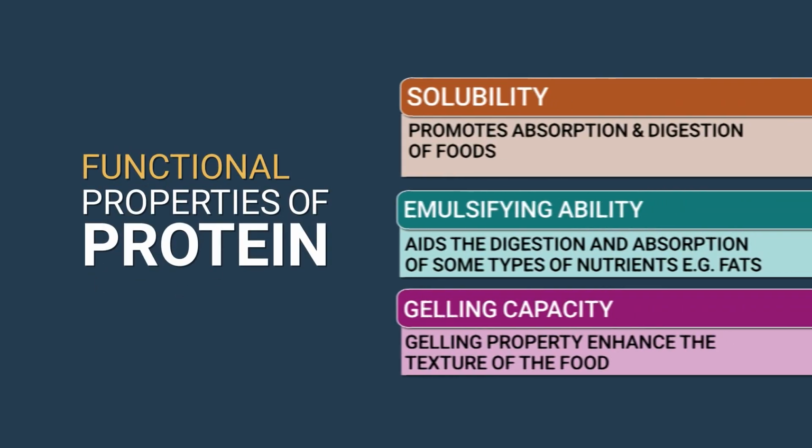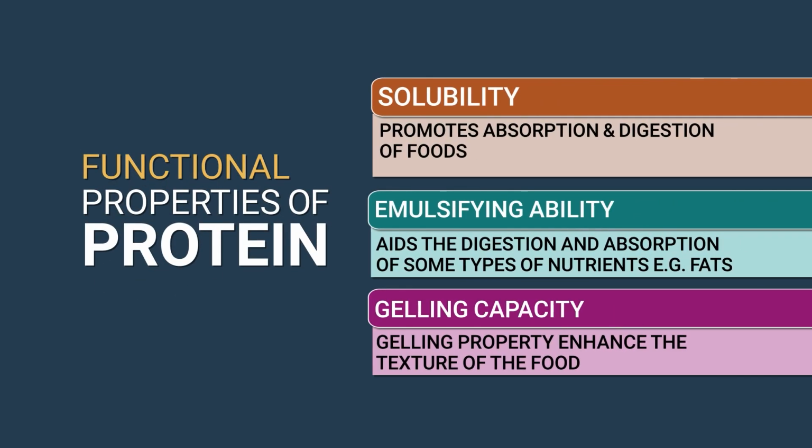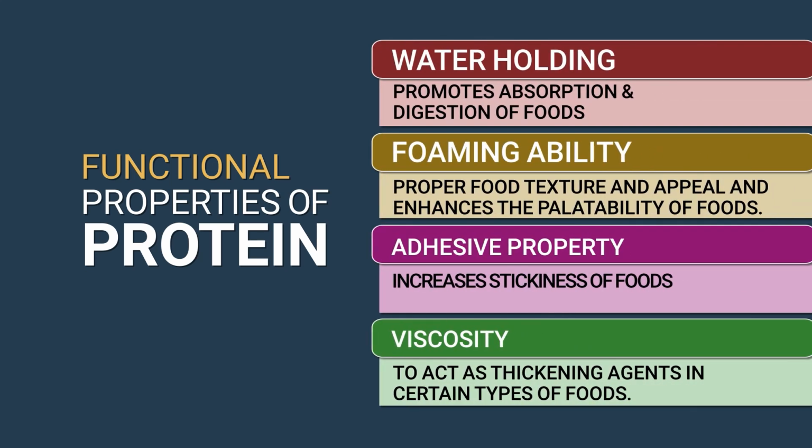Like solubility, which promotes the absorption and digestion of food, as we have already seen. Emulsification capacity or emulsifying ability aids in digestion and absorption of some types of nutrients, for example fats. Then gelling capacity, that is gel formation, gelation of protein, is a gelling property that enhances the texture of the food. Then water holding capacity promotes the absorption and digestion of food.